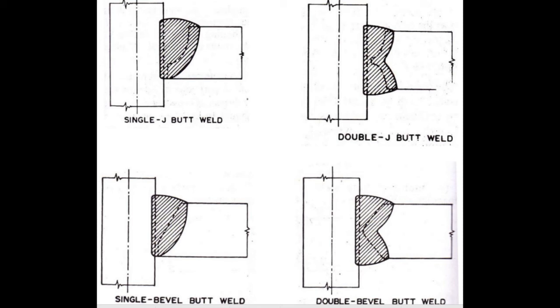Then these are the others: single J butt weld, double J butt weld, then single bevel butt weld, double bevel butt weld. So these are the types of the butt weld.